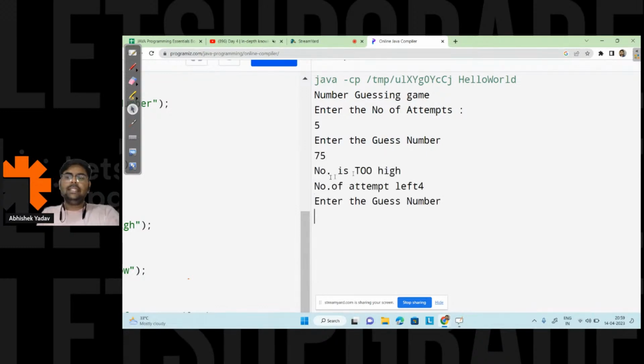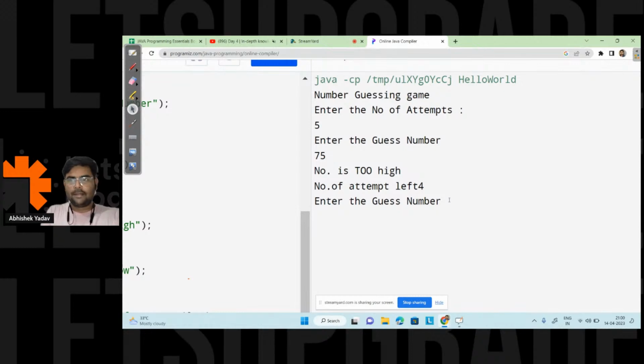Okay, so it is saying that the number is too high. That is, I have guessed a too high number, and the number of attempts left is 4. So I am getting one hint from this line. I have to guess between 1 to 74. Can you guys write in the chat what number I should guess? Anyone from the audience? Okay, let's see.